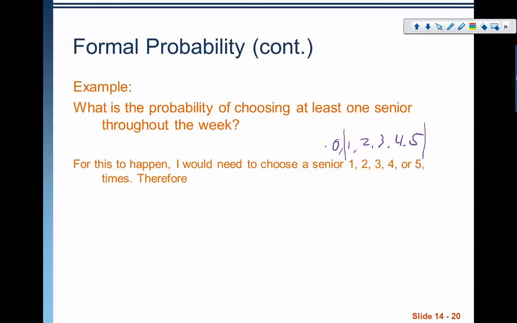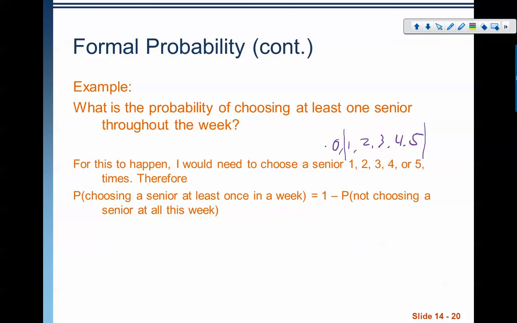This is different. So in order to choose at least one, I'm going to use the complement rule, because choosing at least one is the complement of not choosing a senior all week. So notice the complement that I'm doing here. Choosing at least one, getting 1, 2, 3, 4, or 5, is 1 minus choosing 0.